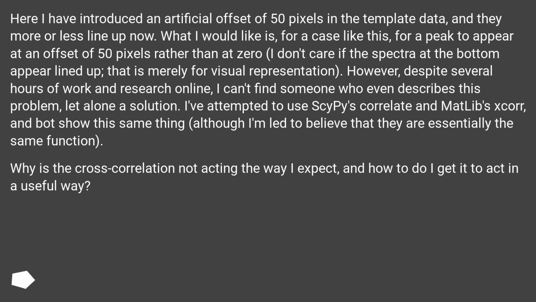However, despite several hours of work and research online, I can't find someone who even describes this problem, let alone a solution. I've attempted to use numpy.correlate and MATLAB's xcorr, and both show this same thing, although I'm led to believe that they are essentially the same function. Why is the cross-correlation not acting the way I expect, and how do I get it to act in a useful way?